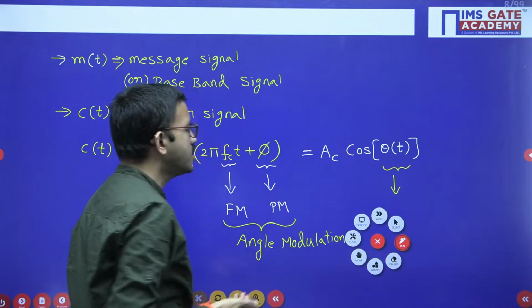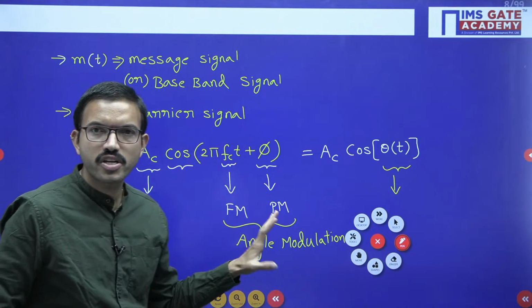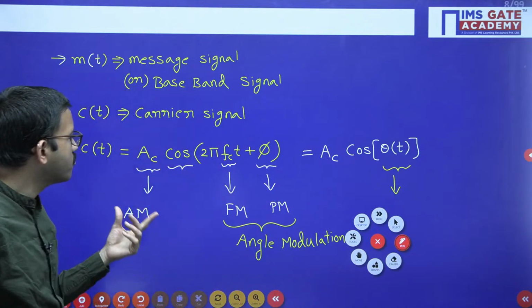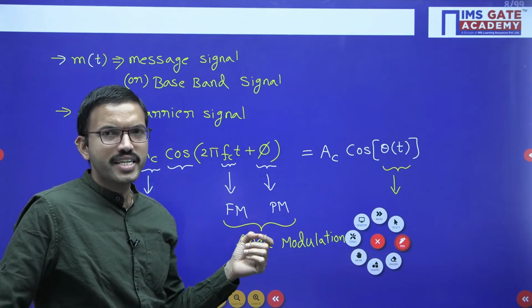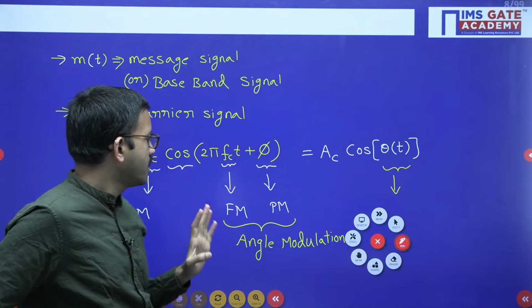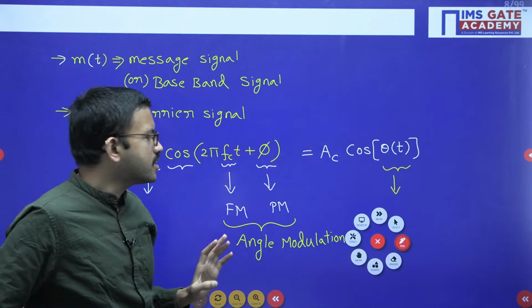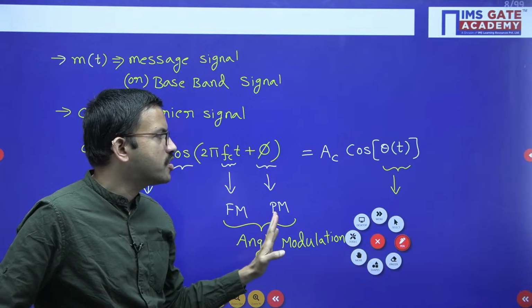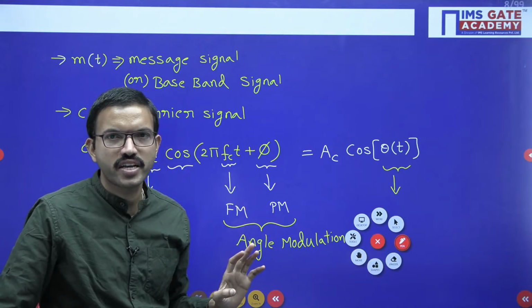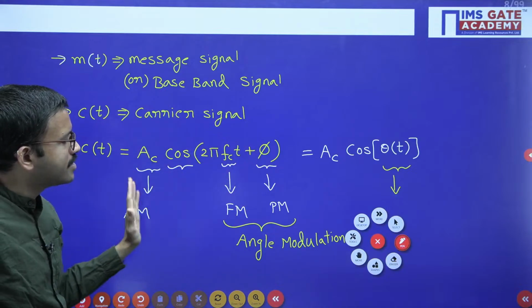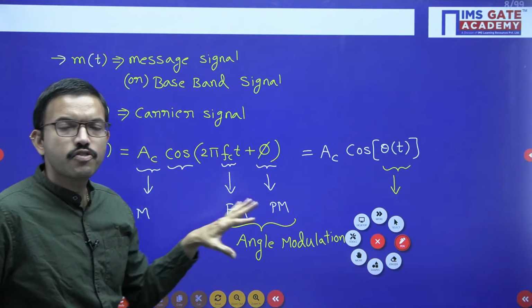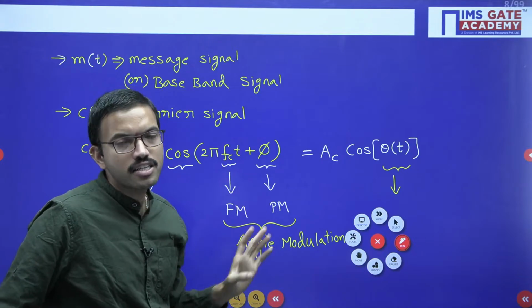In the second chapter we will discuss frequency modulation and phase modulation, whereas in the first chapter we will discuss amplitude modulation and other modulation techniques regarding amplitude. So overall, if you consider these three together, this entire thing is like an analog communication system.